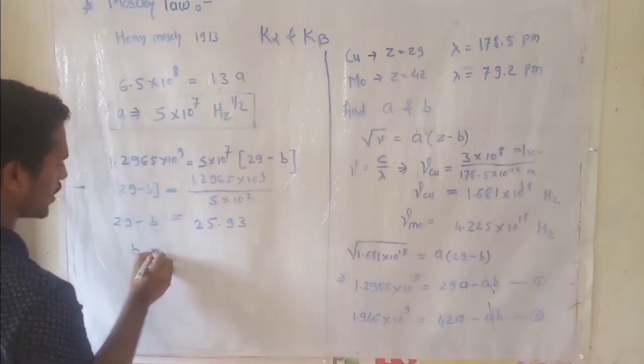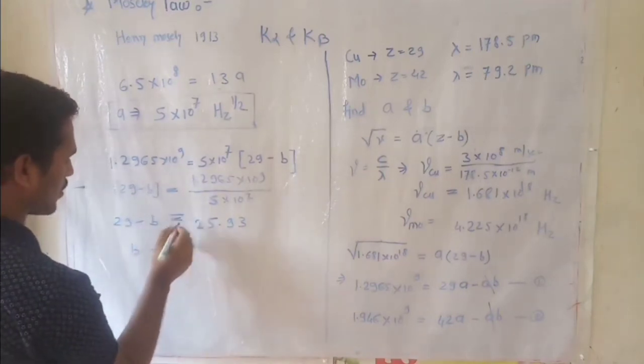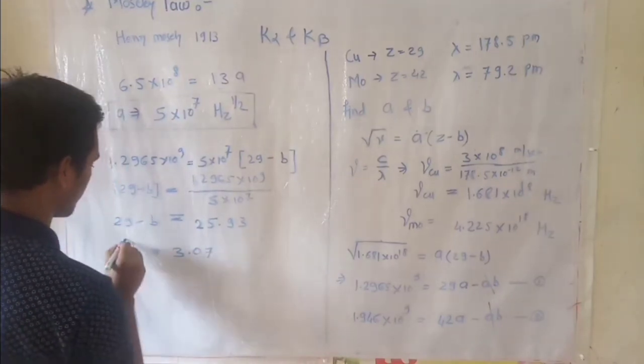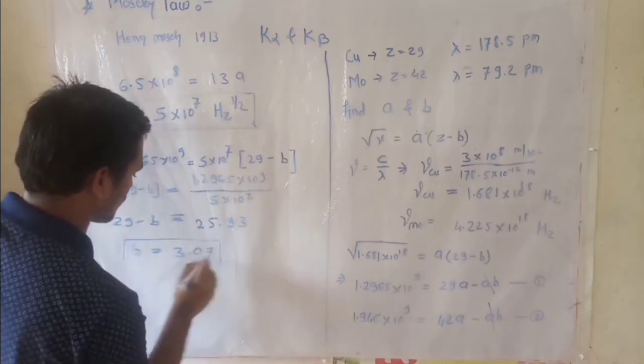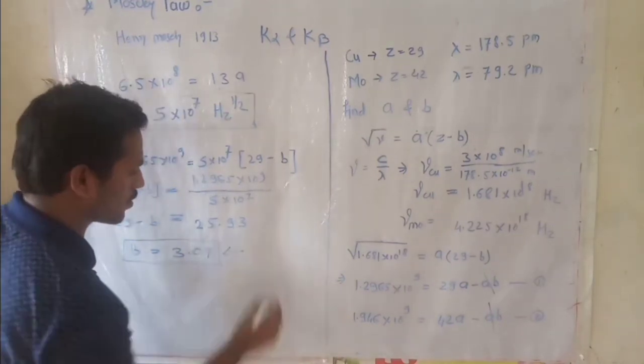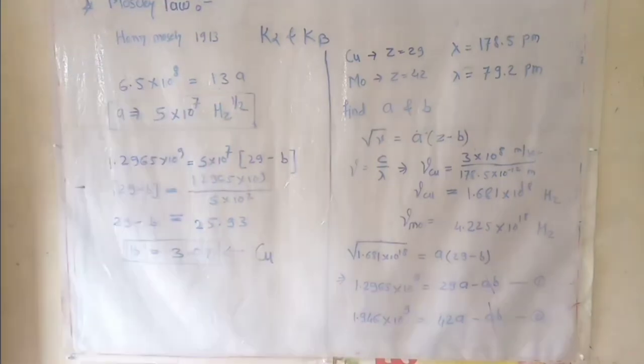Then the value of b equals 3.07. This is for copper.